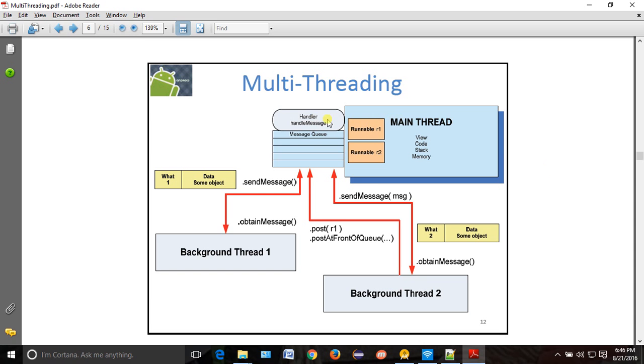All the main thread will have this handler, try to understand. Okay, and whenever we want to start the thread, one background thread will be starting here. Now the background thread will obtain message. What is obtain message? Suppose I want to watch a movie, some movie came, and I want to watch this movie in this multiplex.